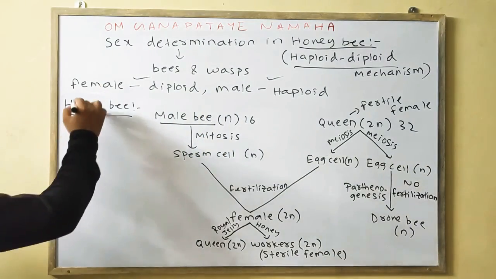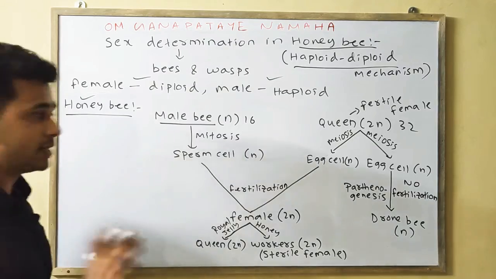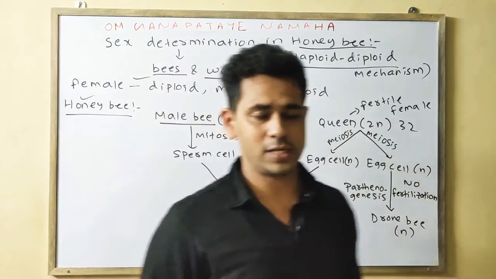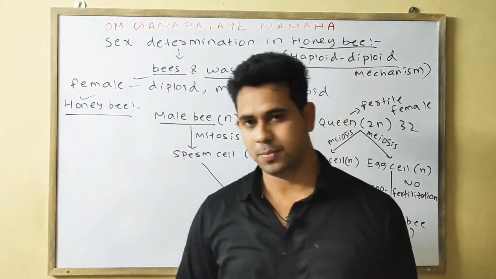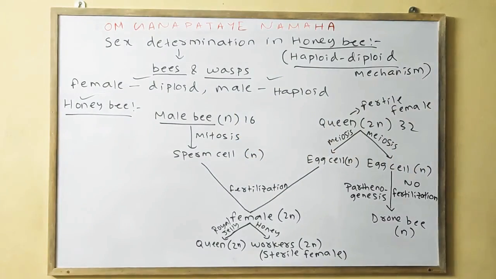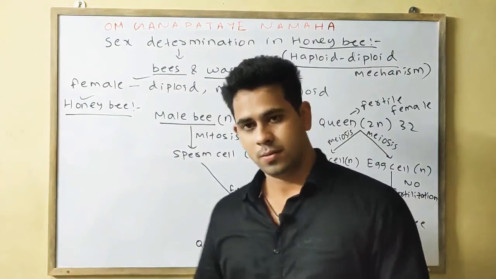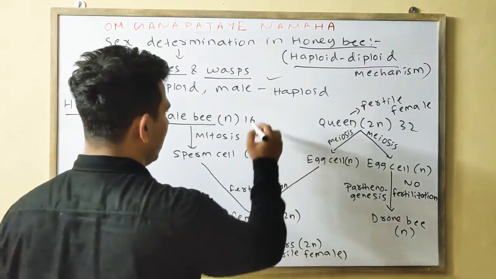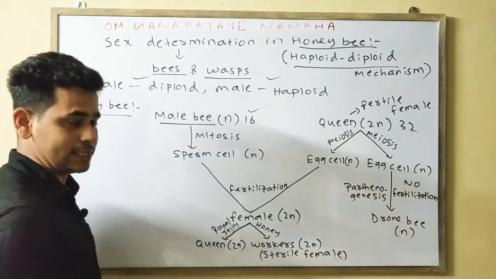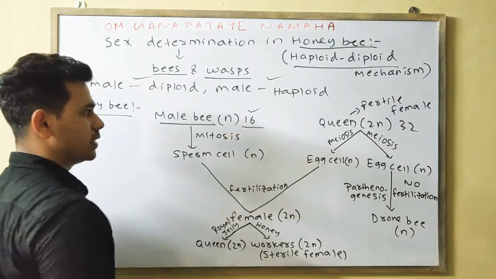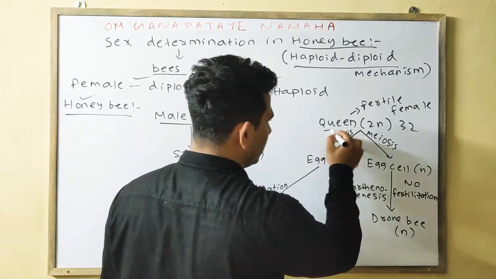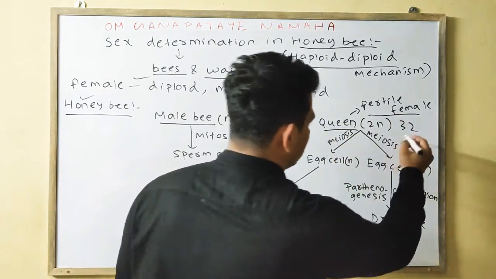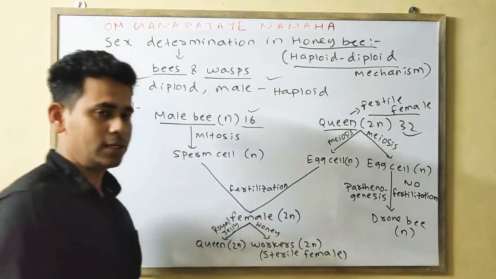See, we will discuss the case of honeybee, and this is generally seen in both bees and wasps. As the question is on the honeybee, we will discuss the haplodiploid mechanism in the honeybee based on the chromosome number. In the male, the chromosome number is haploid, so it is 16. In the case of the queen, the fertile female which is eligible to fertilize, the chromosome number is 32.